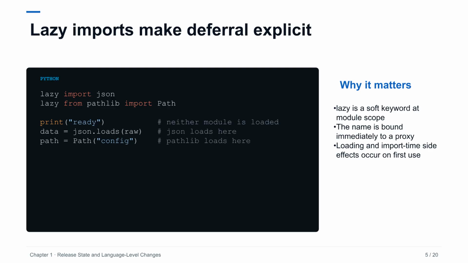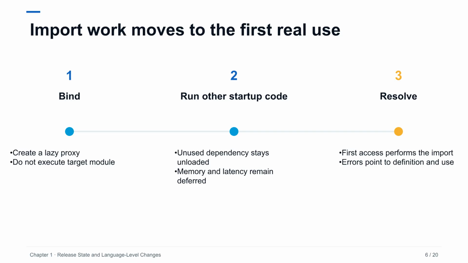A lazy import creates the binding immediately, but postpones loading and executing the target module. The first ordinary use resolves the proxy, performs the import, and replaces the binding with the real object. This keeps imports visible at the top of the file, while avoiding work for code paths that never need them. The trade-off is temporal. Import errors and module side effects move from the import statement to the first use. That shift is often valuable for command line startup, but it must be part of the design rather than an invisible optimization.